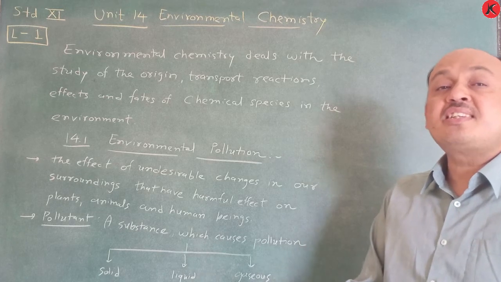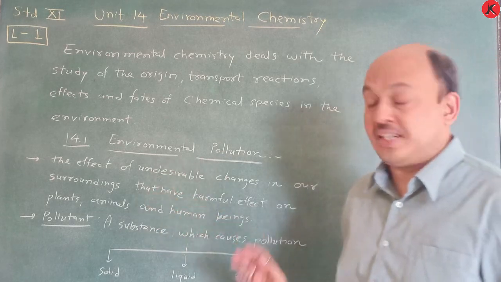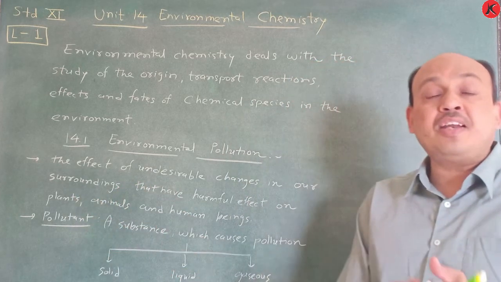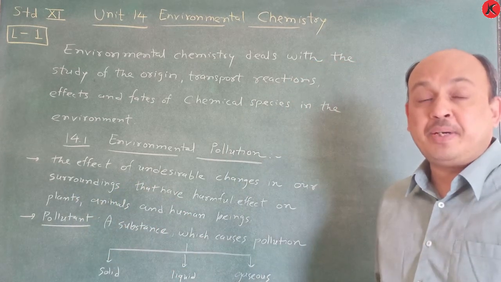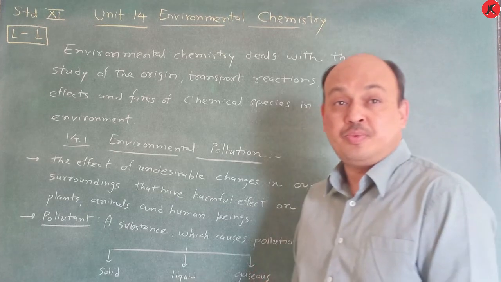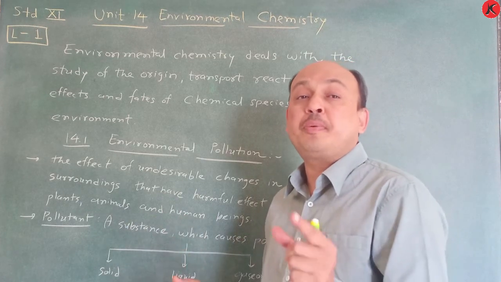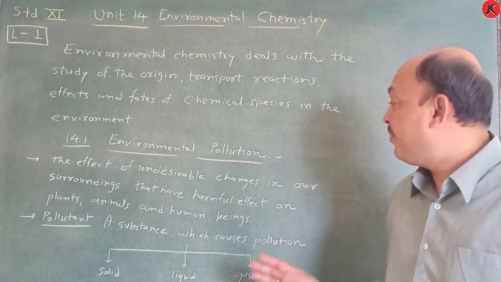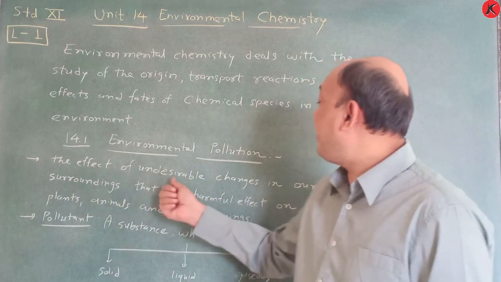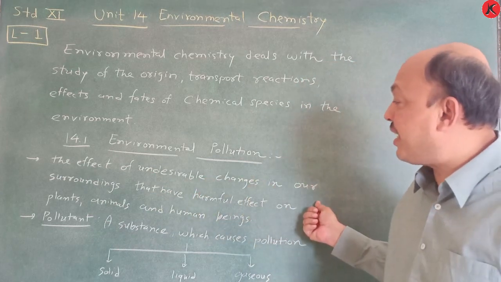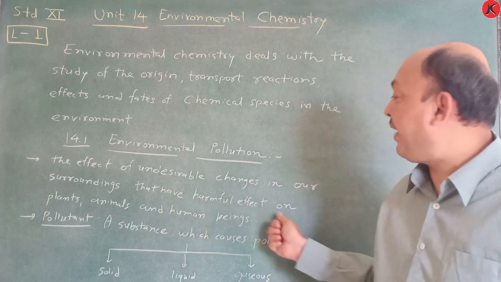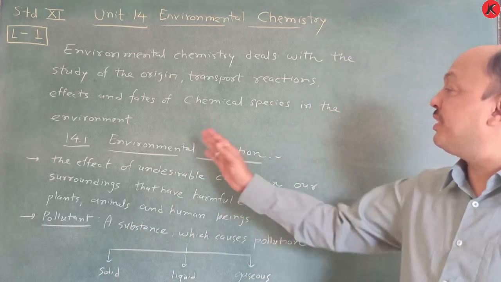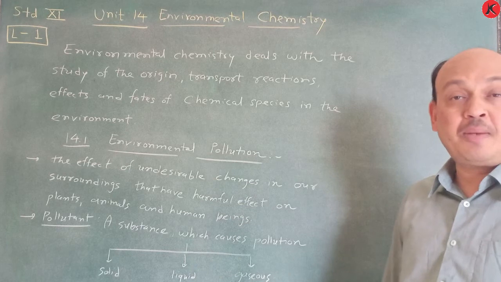So this DDT is considered as a pollutant. It is very harmful to human beings, remember, it is very harmful to animals also. It is useful for plants, but very harmful for animals as well as human beings. That's why the effect of undesirable changes in our surroundings that have harmful effect on plants, animals and human beings is considered as environmental pollution.